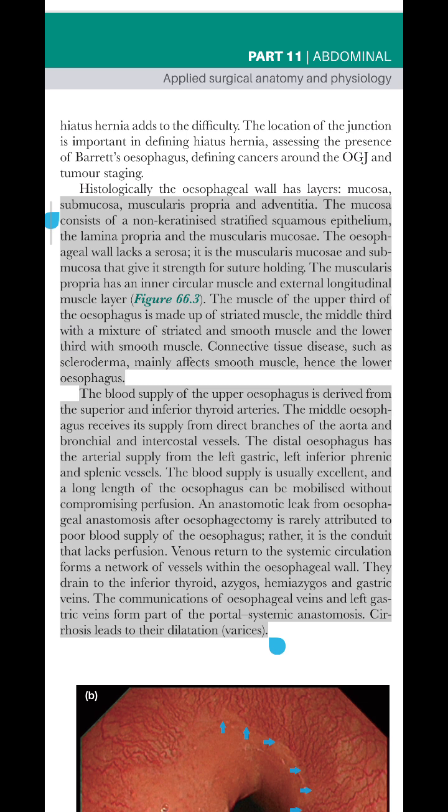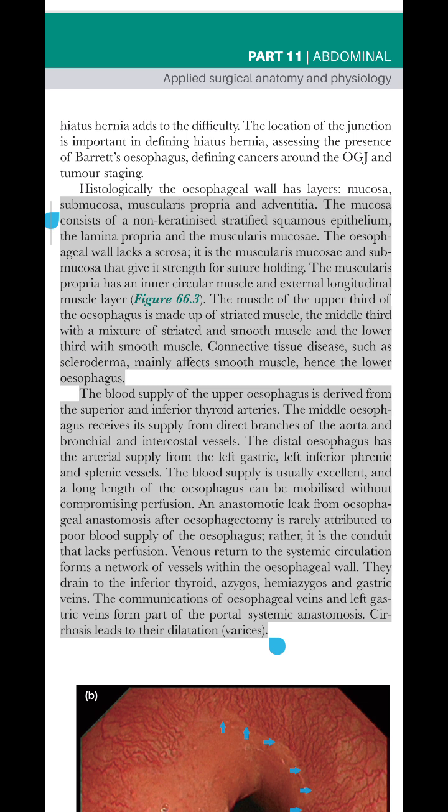The blood supply of the upper esophagus is derived from the superior and inferior thyroid arteries. The middle esophagus receives its supply from direct branches of the aorta and bronchial and intercostal vessels. The distal esophagus has the arterial supply from the left gastric, left inferior phrenic and splenic vessels. The blood supply is usually excellent, and a long length of the esophagus can be mobilized without compromising perfusion. An anastomotic leak from esophageal anastomosis after esophagectomy is rarely attributed to poor blood supply of the esophagus, rather, it is the conduit that lacks perfusion.